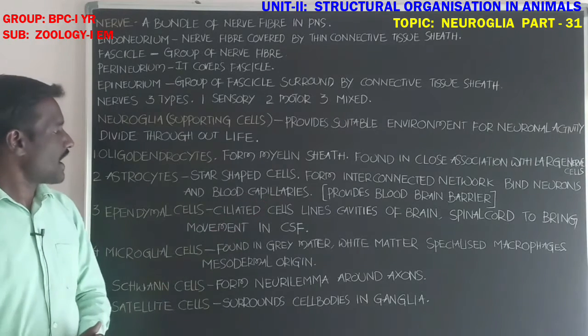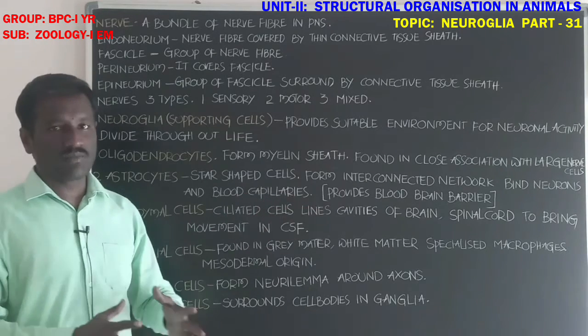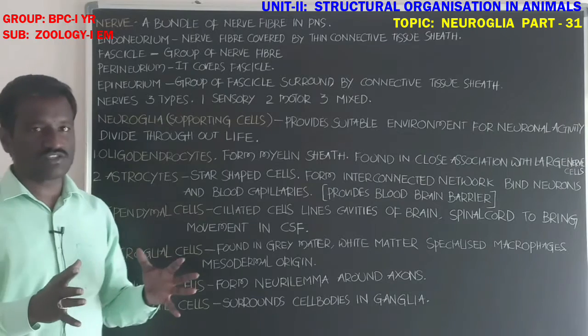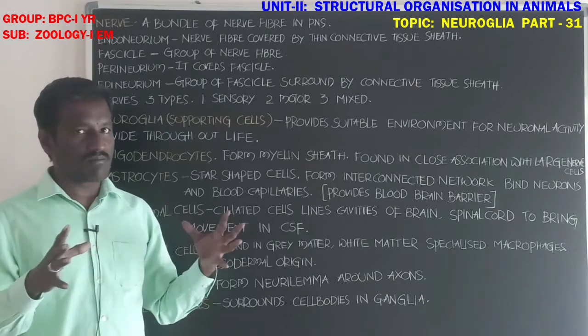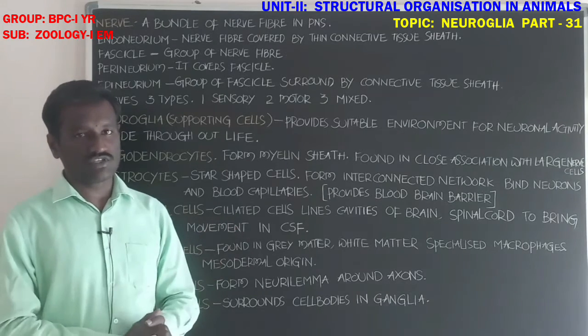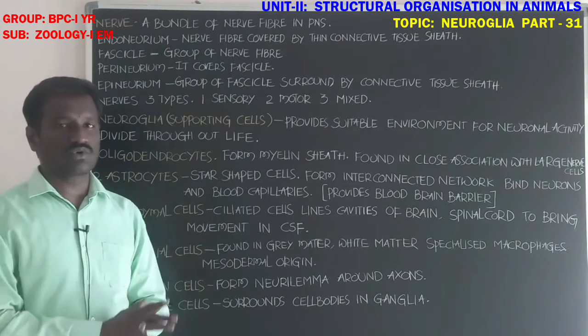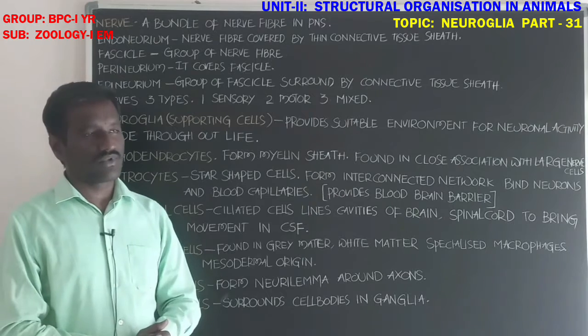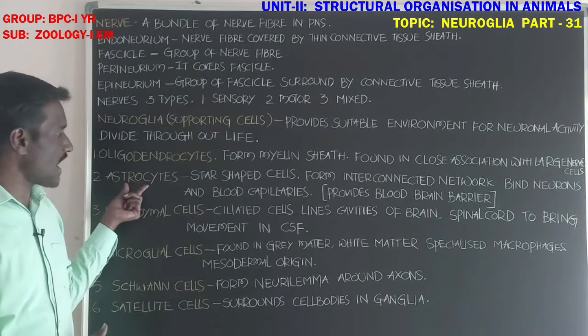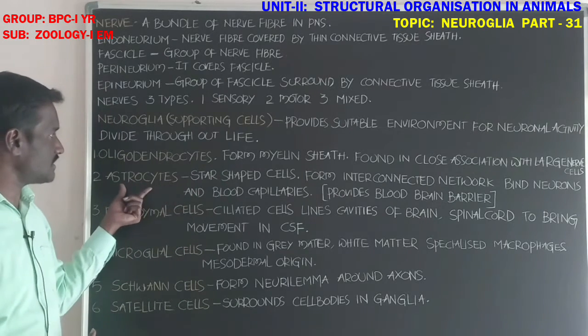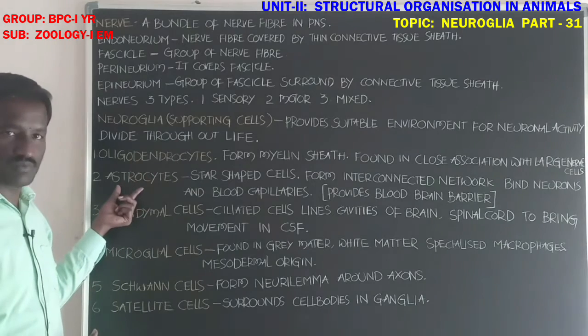These astrocytes provide the blood-brain barrier in the nervous tissue and give physical support to the neurons. Okay, it is about the astrocytes, star-shaped cells in the nervous tissue.